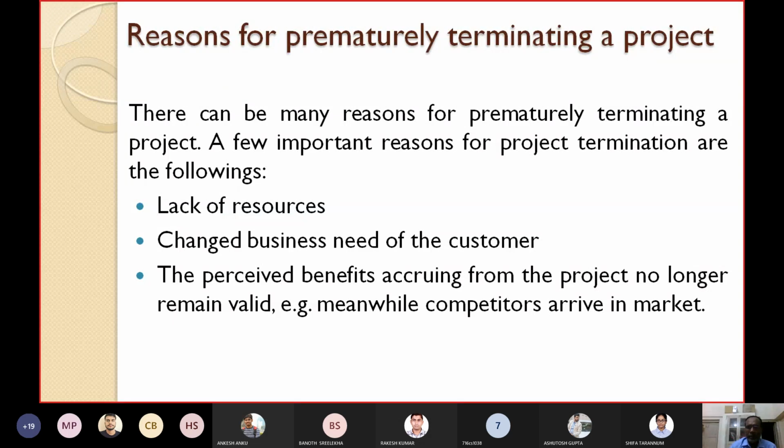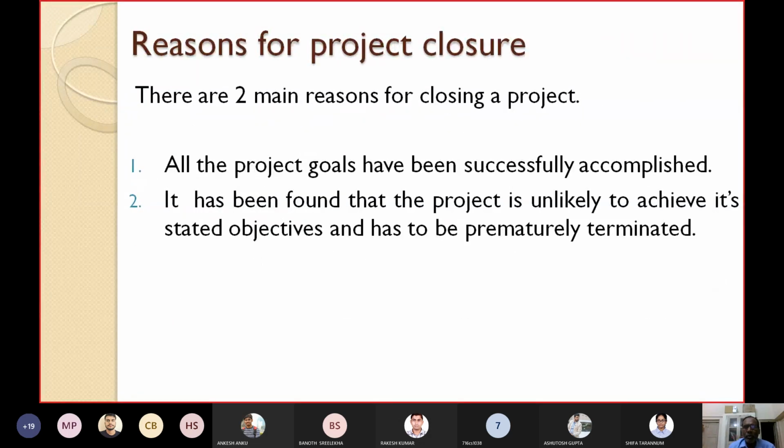Now let's see successful cases. A project is successfully completed. Now we have to close it, no problem. Now let's see the second part. What are the reasons that a project is prematurely terminated? What are the reasons?